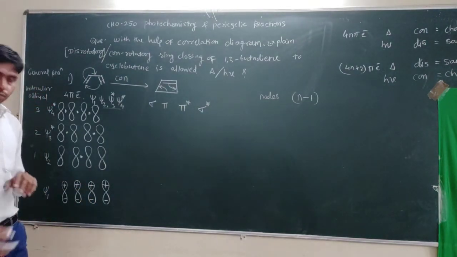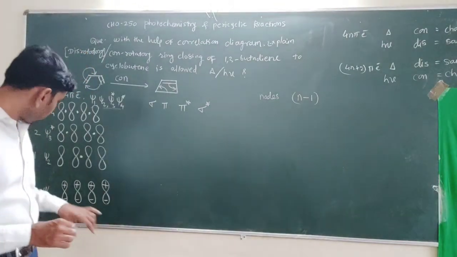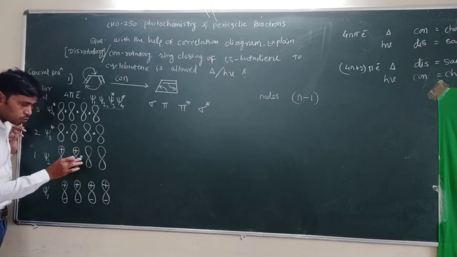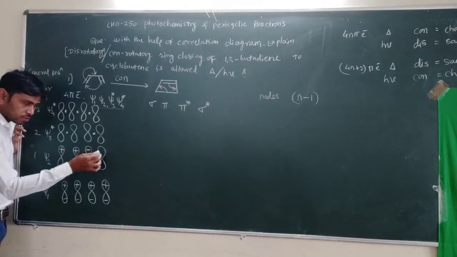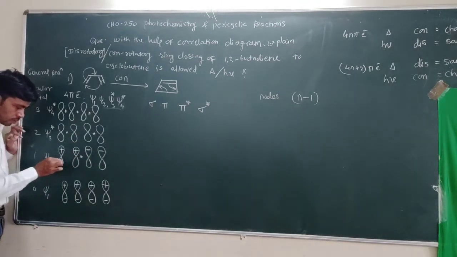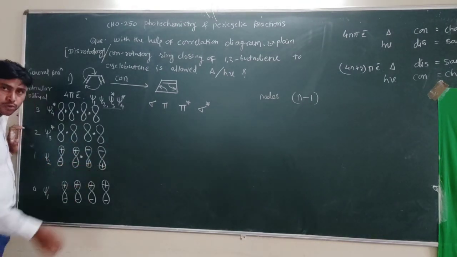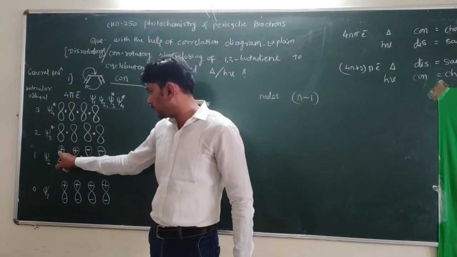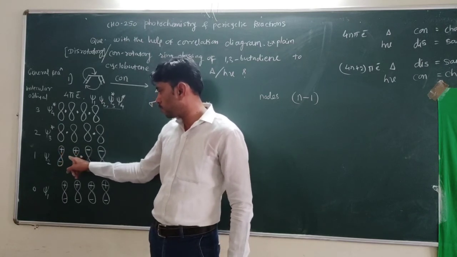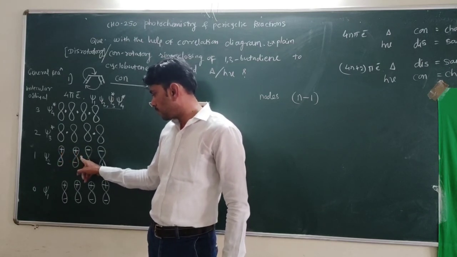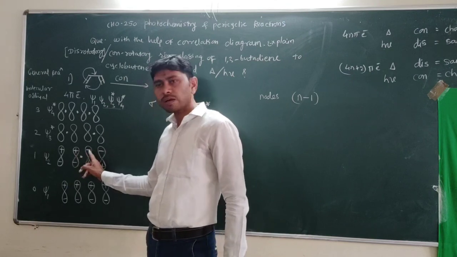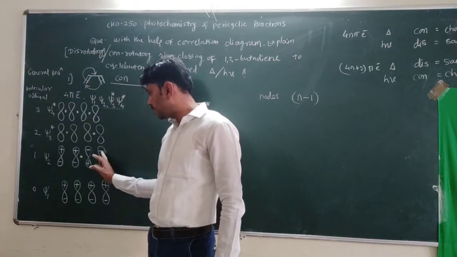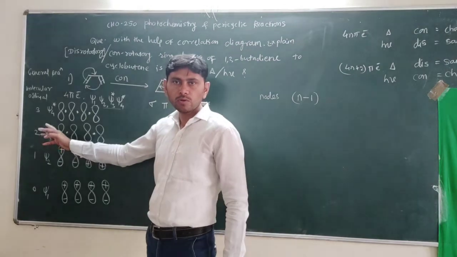So see here, in the second case, start with plus always. Here plus, but due to the node, the sign changes to minus. Here there is no node, so minus becomes minus. Remember this thing: due to a node, the sign changes. Here start with plus. Here plus, no node between these, so plus stays plus. Here due to the node, the sign changes to minus. But in between these there is no node, so minus stays as it is. So no change in the sign. Similarly, we have to draw the next.